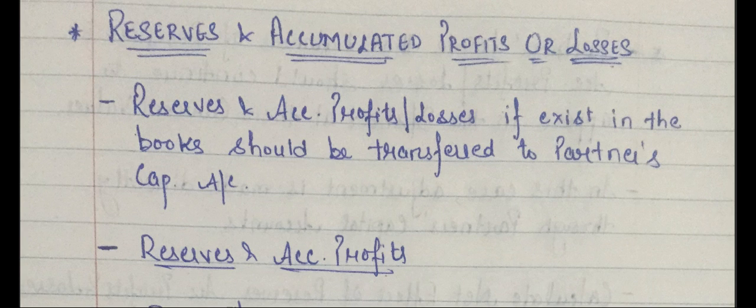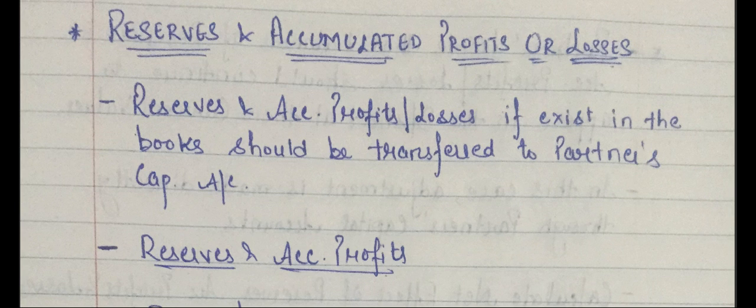The friend suggested that before the change in profit sharing ratio, whatever you have earned, distribute in the old ratio. So all the reserves created out of profits, or any accumulated profits or losses appearing in the balance sheet, should be transferred to the partners' capital accounts to avoid any conflict in the future.